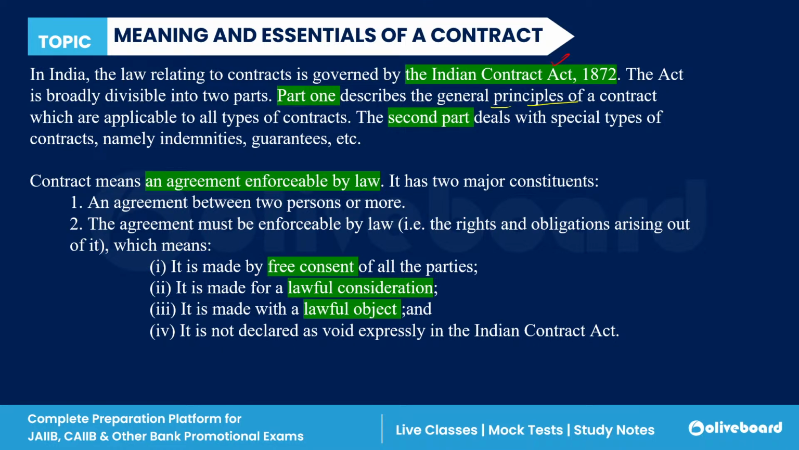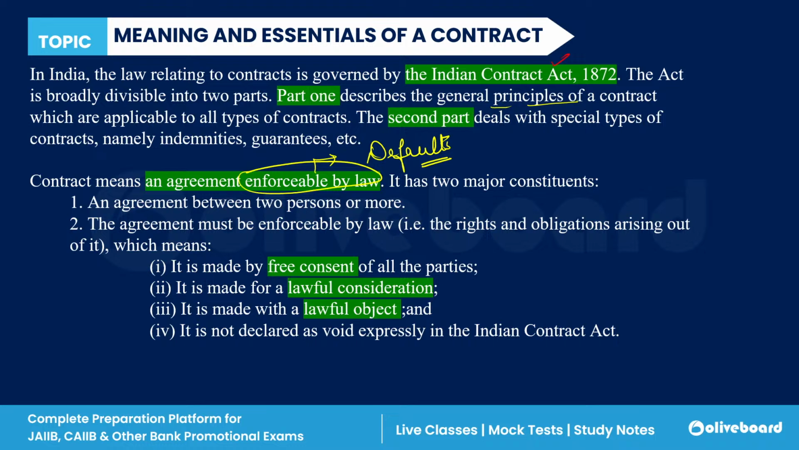Contracts are those agreements which are enforceable by law. Enforceable by law means that if there is a default by the counterparty, you can go to court against that party. This is known as enforceability, meaning it creates legal obligations. It has some major constituents.